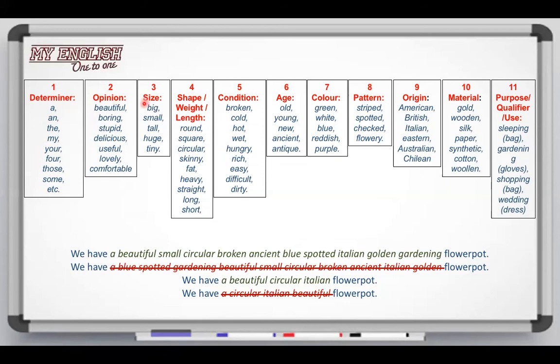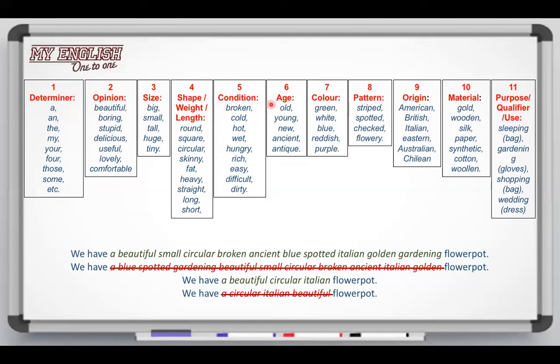And in size adjectives, we can have these examples: big, small, tall, huge, tiny. In shape or weight or length adjectives, we have round, square, circular, skinny, fat, heavy, straight, long or short. Then in condition adjectives, we have broken, cold, hot, wet, hungry, rich, easy, difficult, dirty.